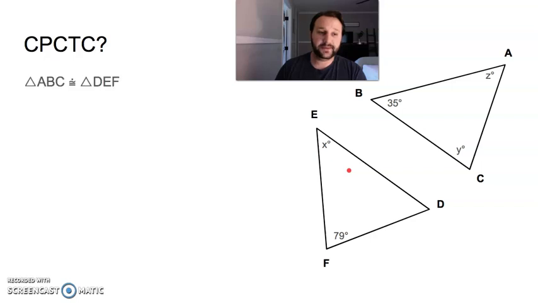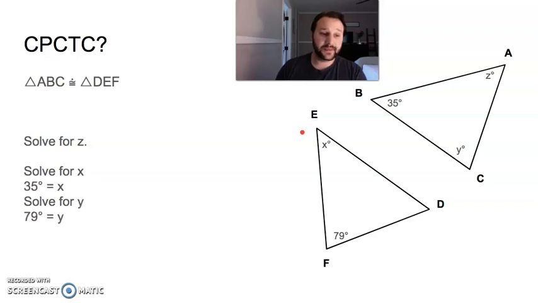Now I've got this here. I've got some parts labeled. We know these two triangles are congruent. Solve for Z here. Go ahead, you should have paused it and done that. If not, I'll give you the answer now, or you can pause it now and go ahead and do that.